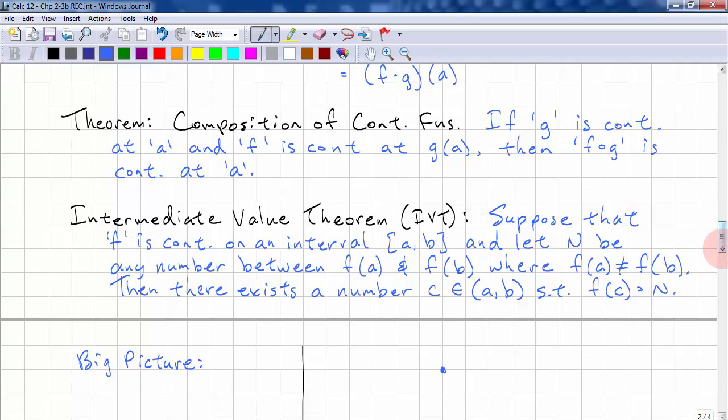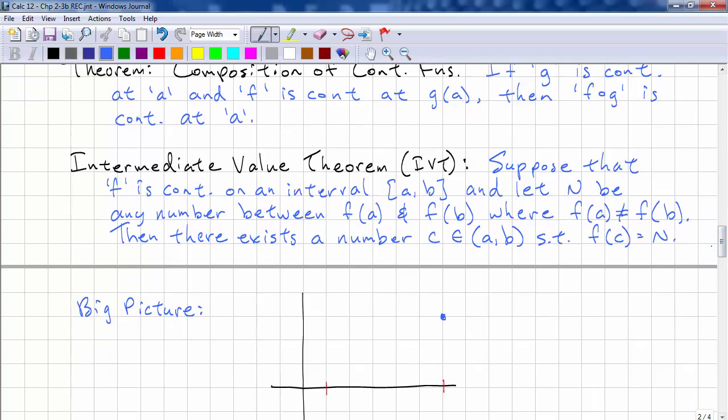And that brings us to our important theorem, the intermediate value theorem. Suppose that f is continuous on an interval a to b. Let n be any number between f of a and f of b, where f of a does not equal f of b. Then there exists a number c between a and b such that f of c equals n. Okay, with theorems like this, it's very hard to understand just looking at words. It's always best to look at a diagram to see what's going on.